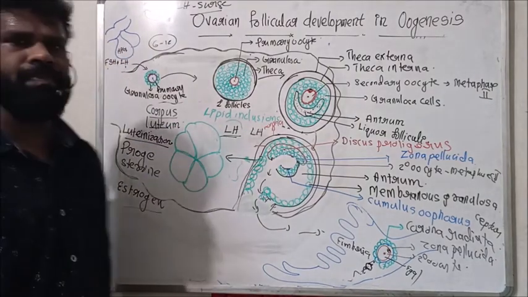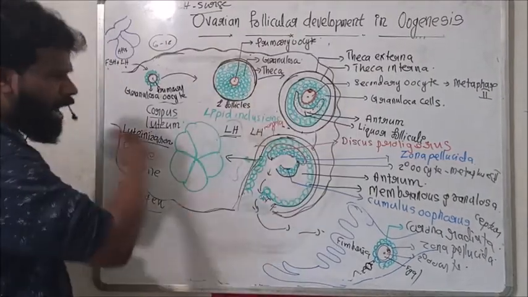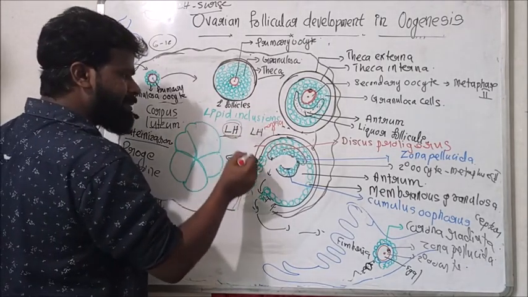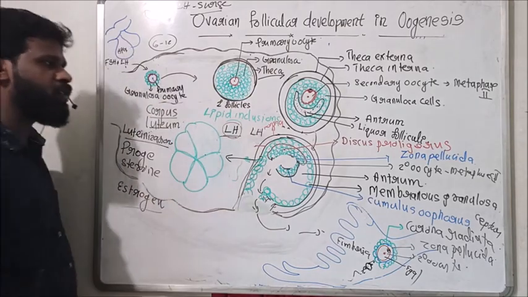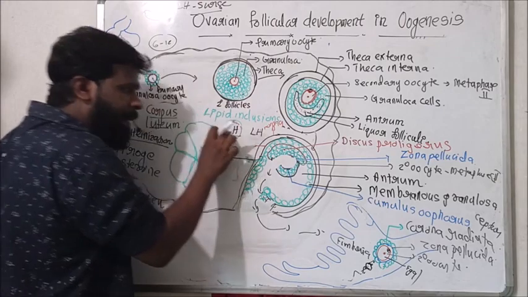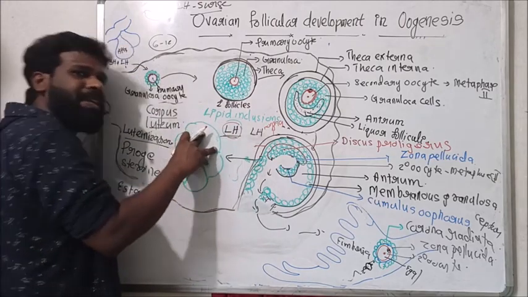See here, after ovulation, LH helps in the transformation of the ruptured follicle to corpus luteum, and LH also maintains this corpus luteum.